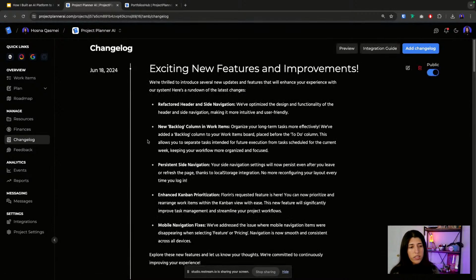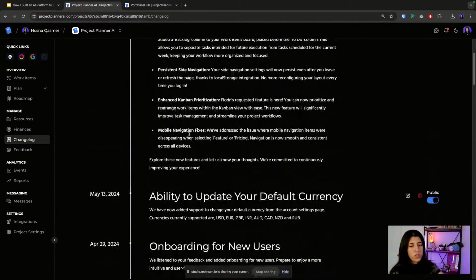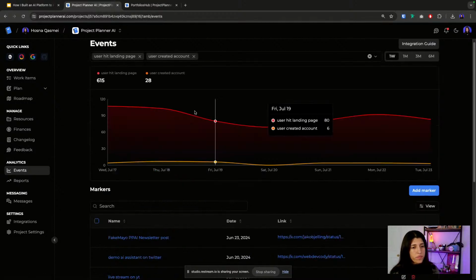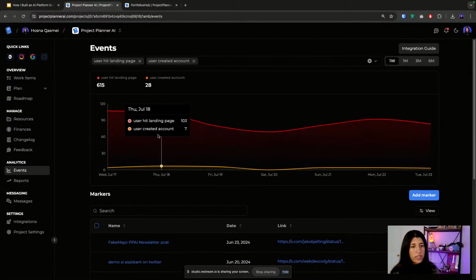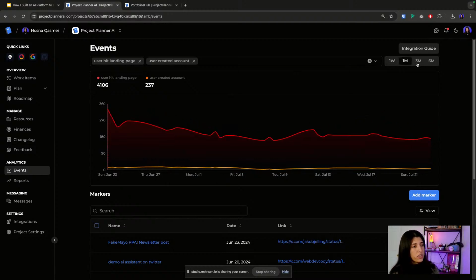Then change log, it's similar to roadmap, but this is changes that you've made to the platform and what features you've added, rather than future features that you're going to add. And then our feedback section, we get feedback from users, and then we keep and track it all here. And then this is our events page that I was talking about. Rather than using PostHog, we use this that we're using with Convex. And you can see it for each month.